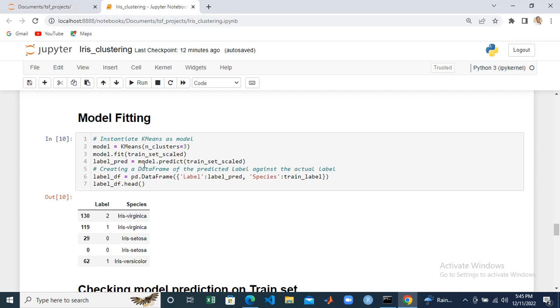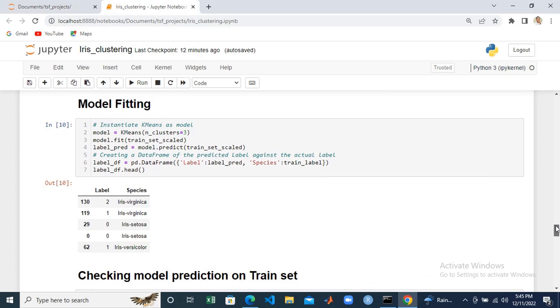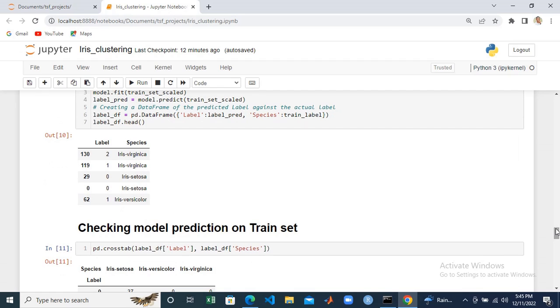Then to see the label that the model will give to each of the features, we are going to use model.predict. This is going to give us the label of the train set. But fortunately for us, we can actually test how accurate our model is, because in our data we are given species, which is the actual label of the data. So now we can test how accurate our model is.